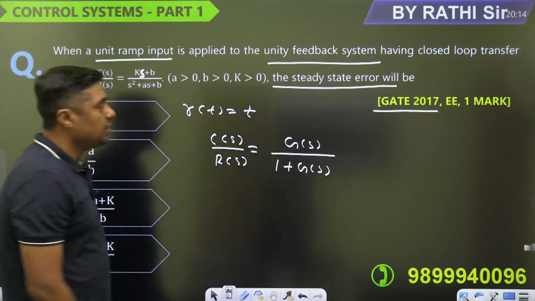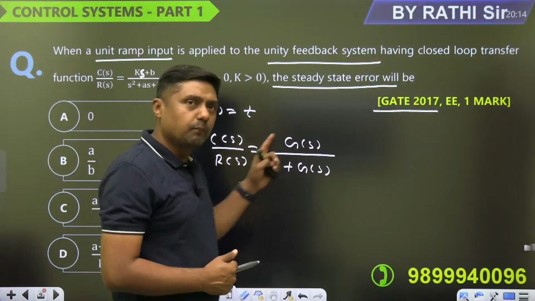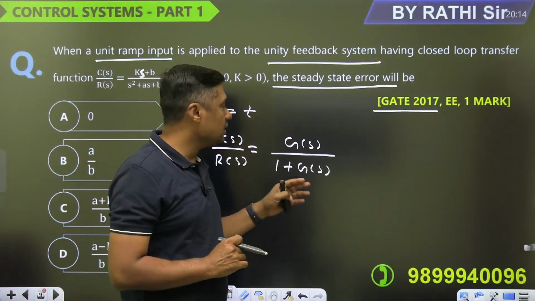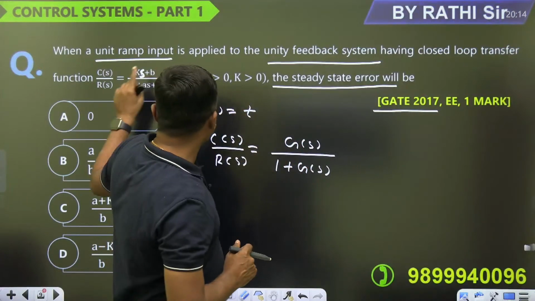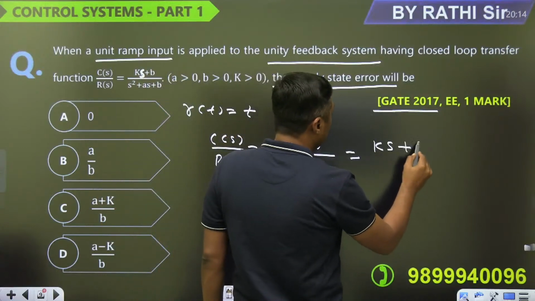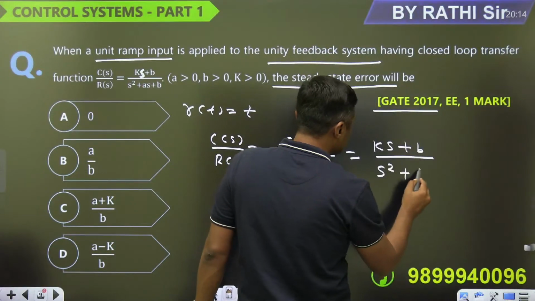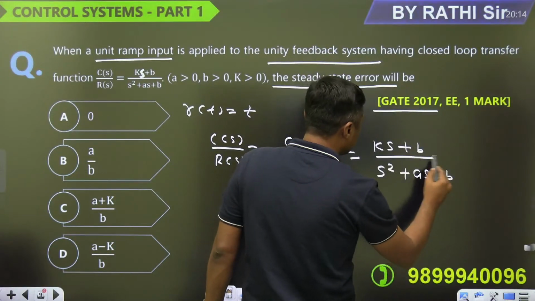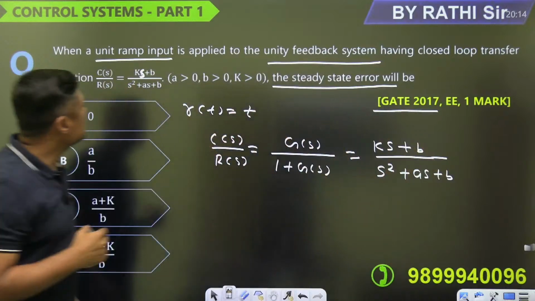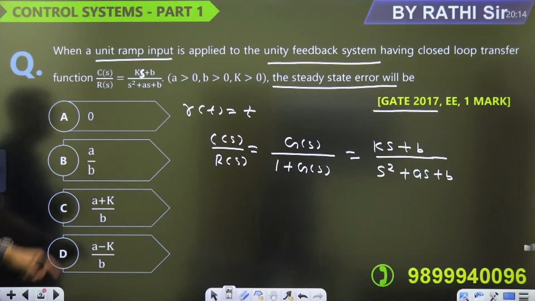G(s)H(s) upon 1 plus G(s)H(s), that is the formula, right? But what is the H(s)? 1, unity feedback. Then guys, what is given? (Ks plus B) upon (S square plus As plus B), that is given.